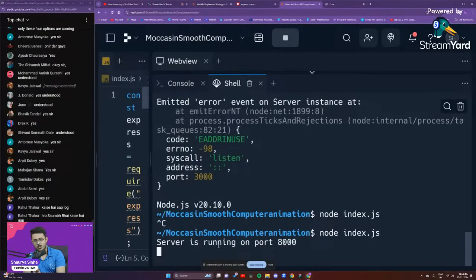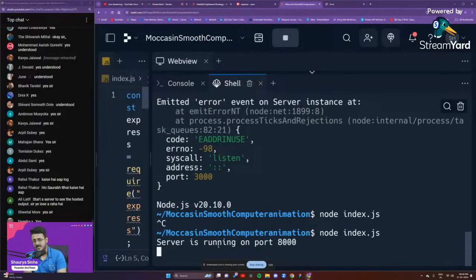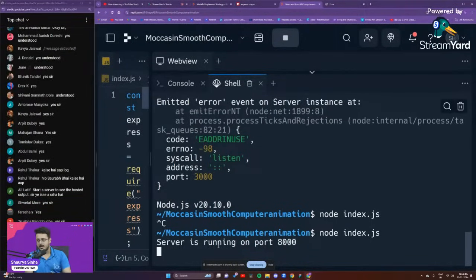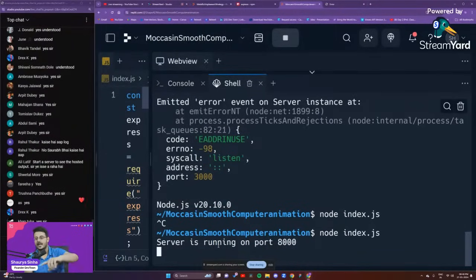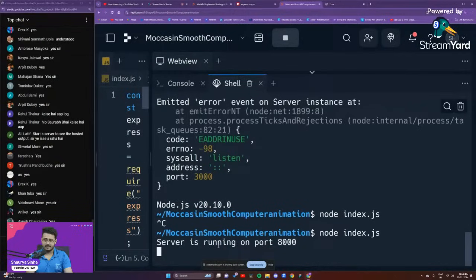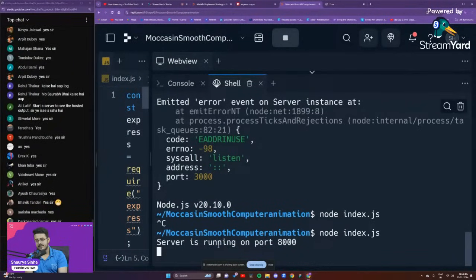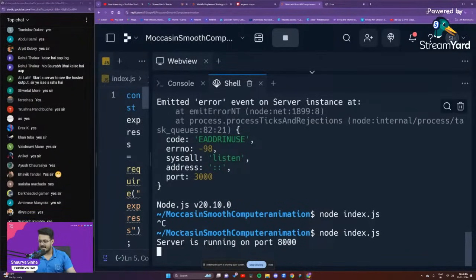Ali, if you are coding along with me, you will not be able to understand anything. Please listen to me first very carefully. After the class, try to code, because otherwise you have defeated the entire purpose. I spent the first 10 minutes solving that error. That means you didn't listen to me at that point, and now we are facing the exact same error. So listen to me carefully when I'm teaching. After the class, try to practice it. It will definitely help you a lot more. So right over here, guys, the server is running.